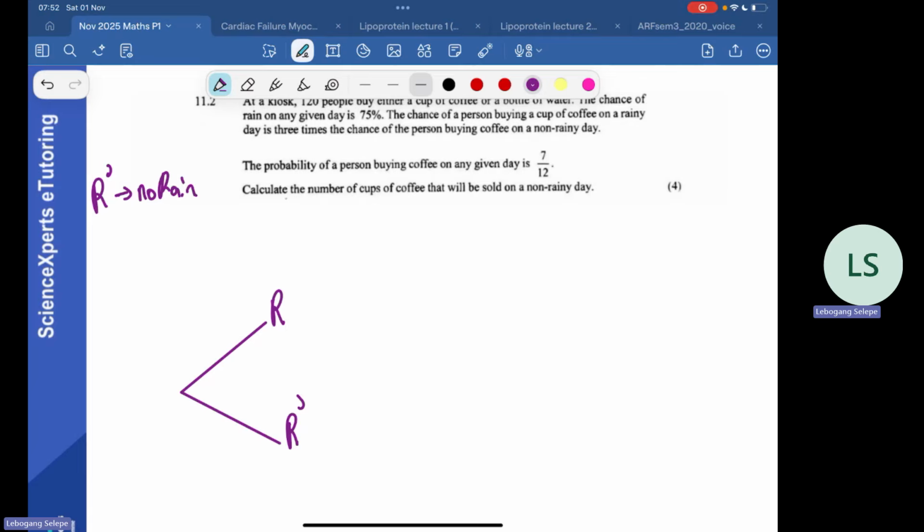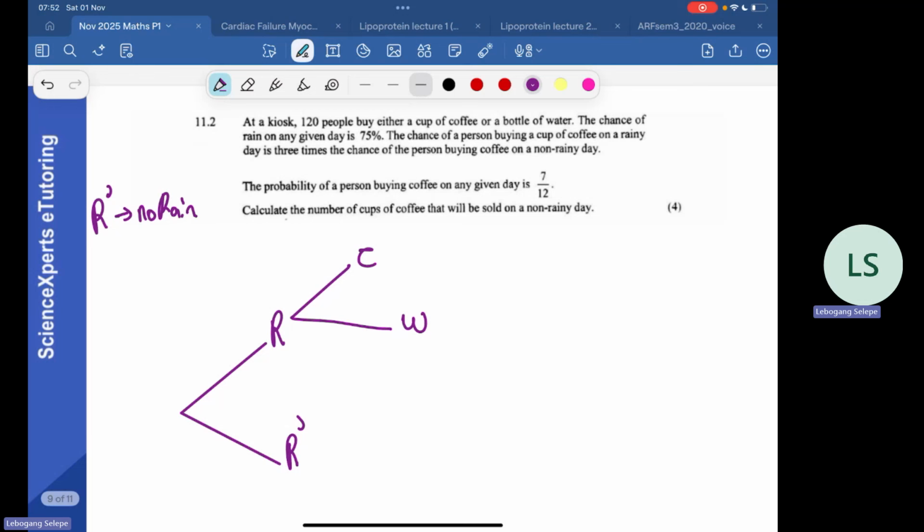Then on a day that is raining, you can either buy coffee or you can buy water, right? So you can either buy coffee or water. And even on a day that is not raining, you have two options: buy coffee or water, right? We are further given that the chance of rain is 75% on any given day. So this would be 75% here, 0.75, this would be 0.25, right? So the chance of raining is 75%.